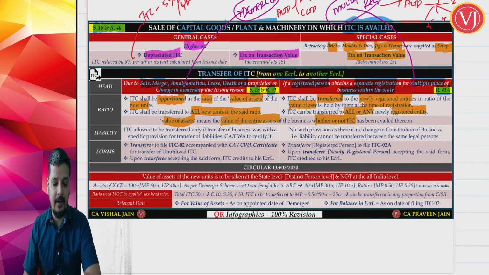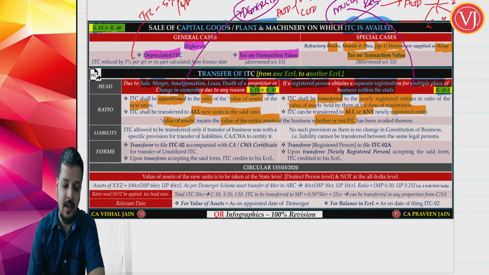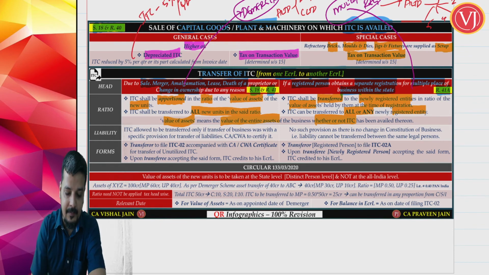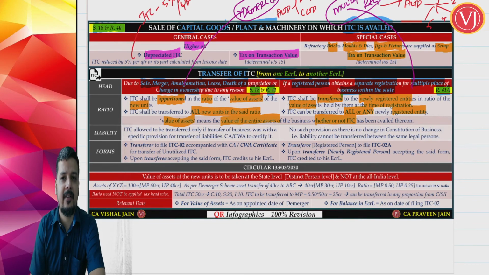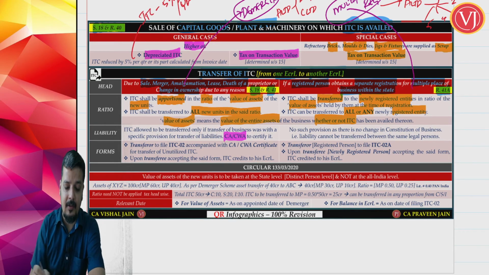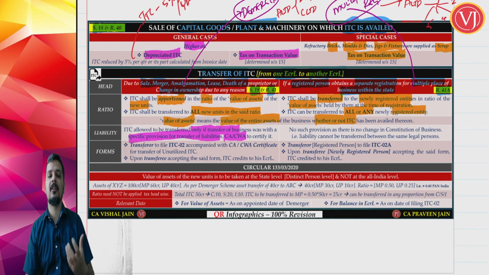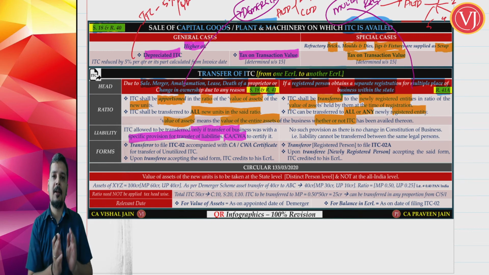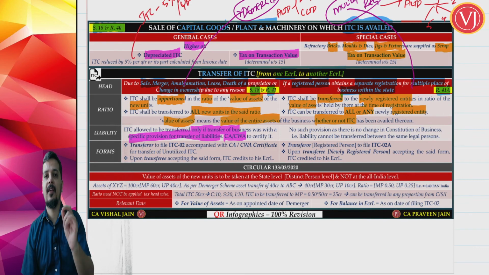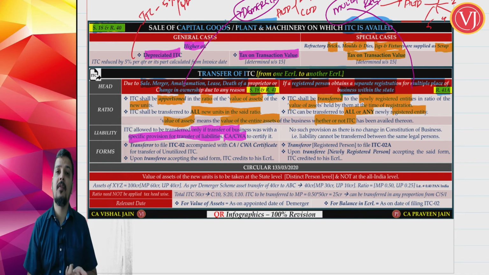Now next important point, whether CMA should certify it. Yes, in case of sale, lease, transfer, etc., anything, merger, amalgamation, demerger, in all these cases, there should be a CA or a cost accountant who has to certify it, and it is with the condition that transfer will only happen if there is a specific provision for transfer of liabilities. 2 important points. When you are transferring the credit in case of sale, transfer, lease, death of proprietor, first part, merger amalgamation, second part, demerger, third part, there should be a CMA certificate. Second condition is important, the business should be transferred along with transfer of liabilities.